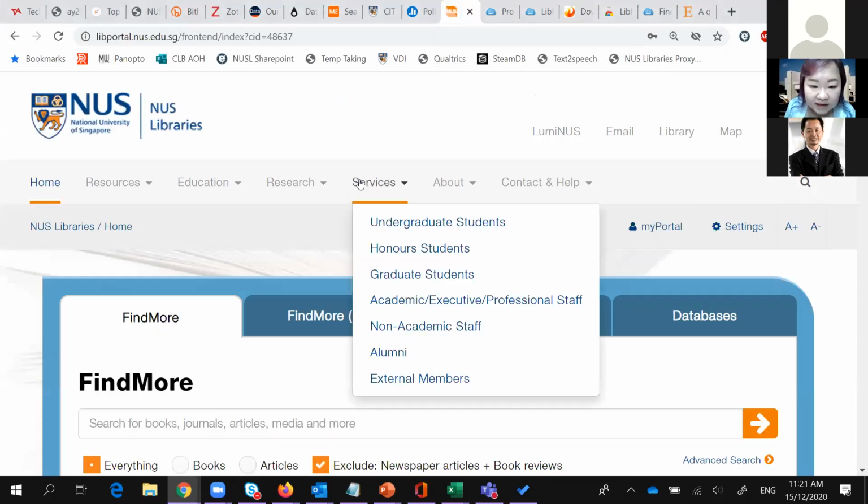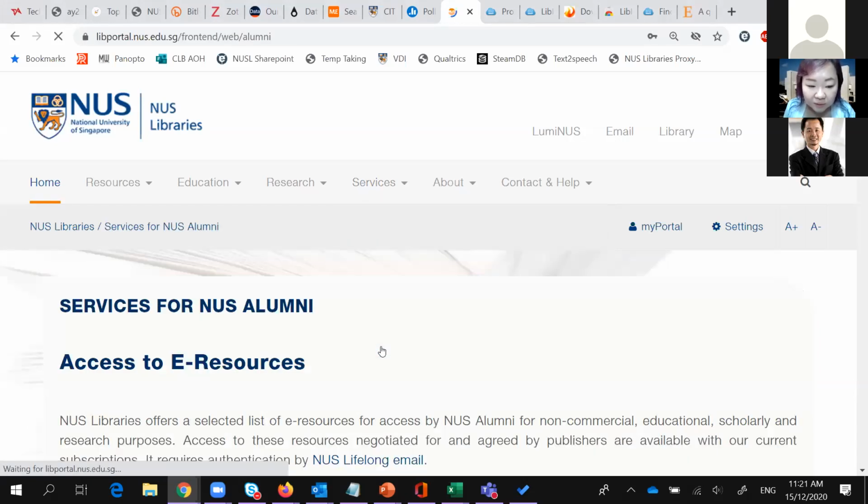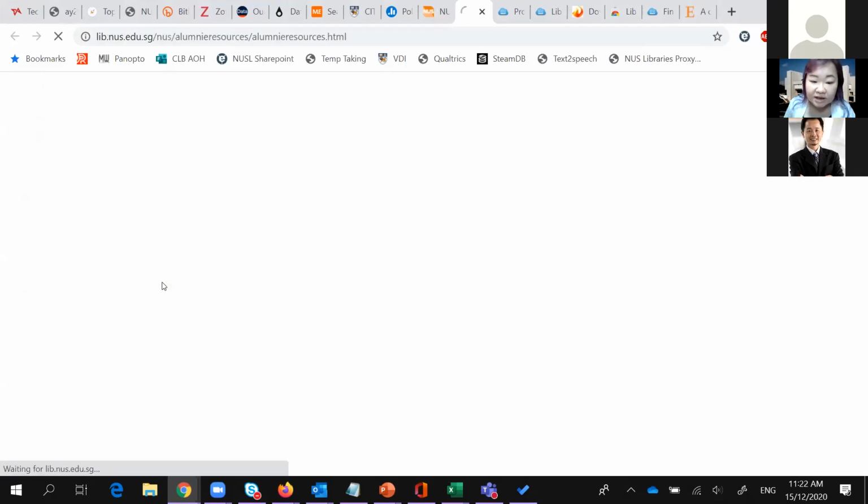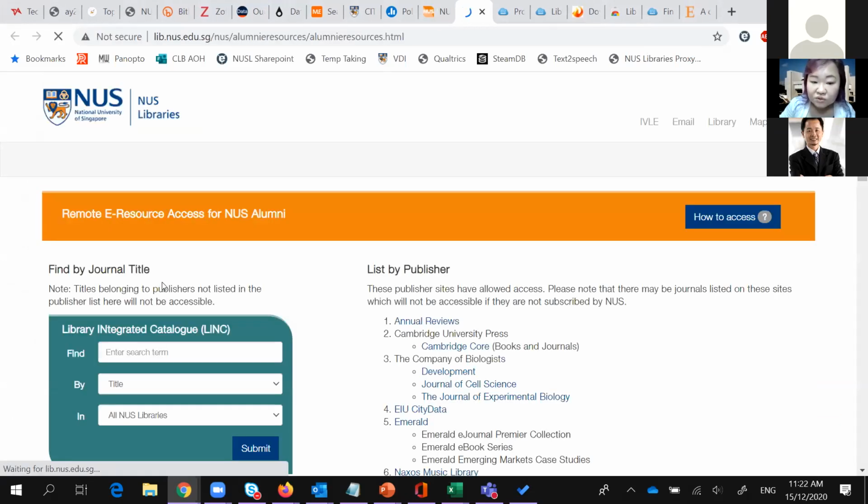If you look at the services for alumni, we have managed to negotiate some access to a selected number of databases. Those that are available for remote access mean you can log in from your own computer and remotely control a terminal that is located in the library.